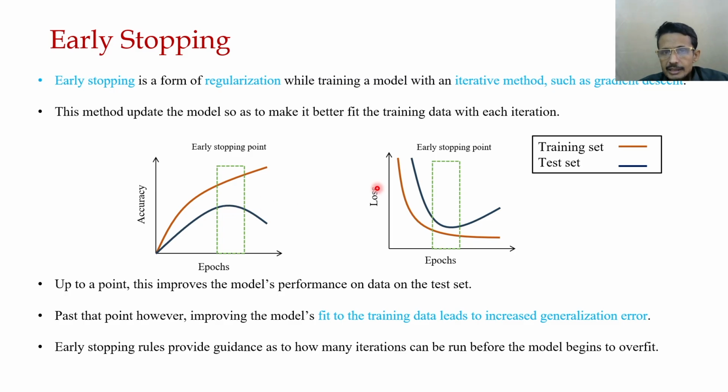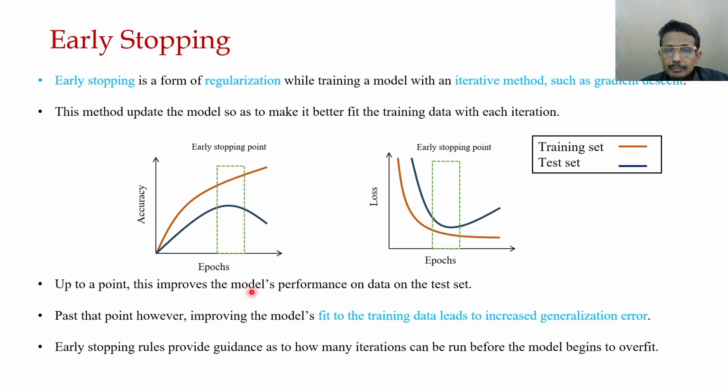For the loss also, up to some epochs both are reducing, but after that training loss is still reducing while generalization error or testing error starts increasing. So this position is a good time to stop.